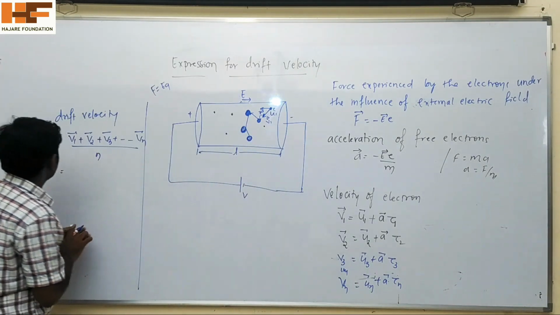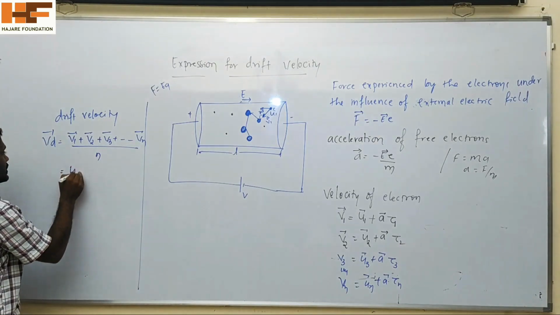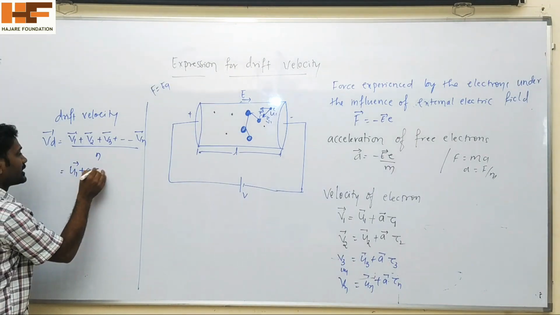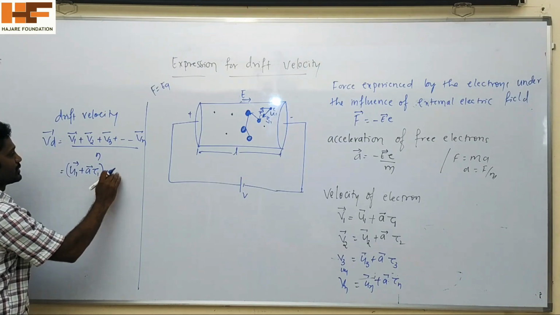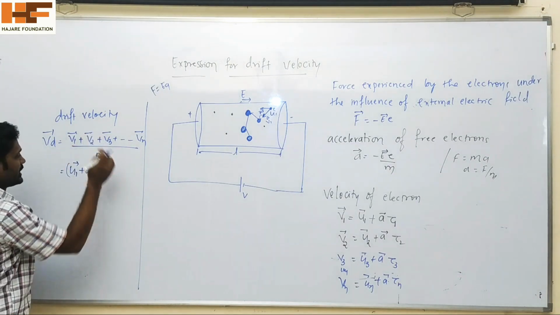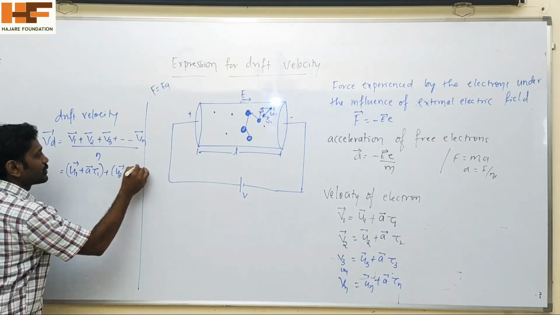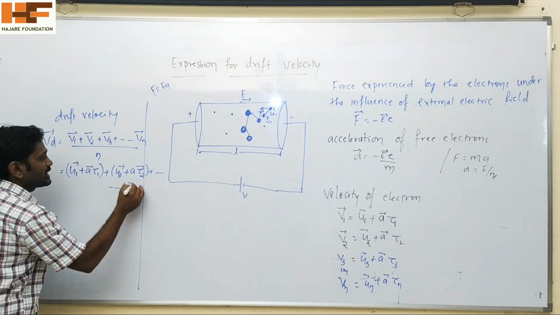Substitute here. V1 is equal to u1 plus a tau 1, V2 is equal to u2 plus a tau 2, and so on up to the nth term, that is un plus